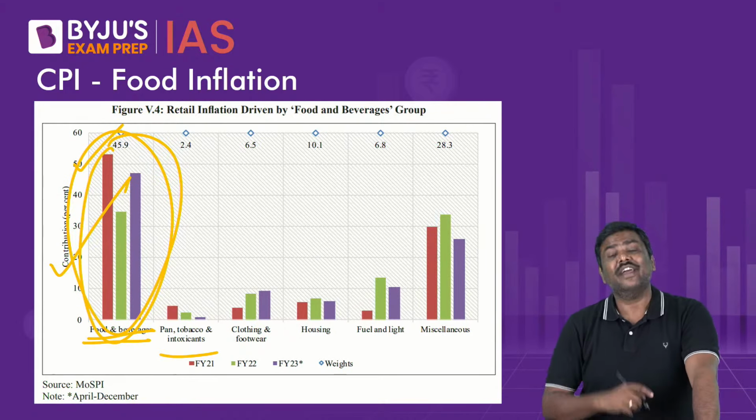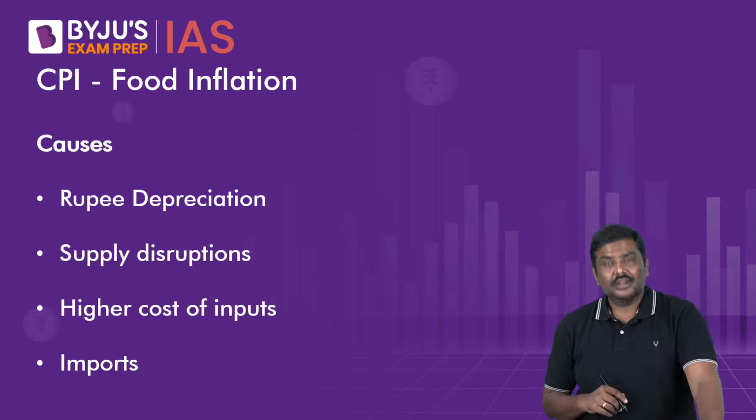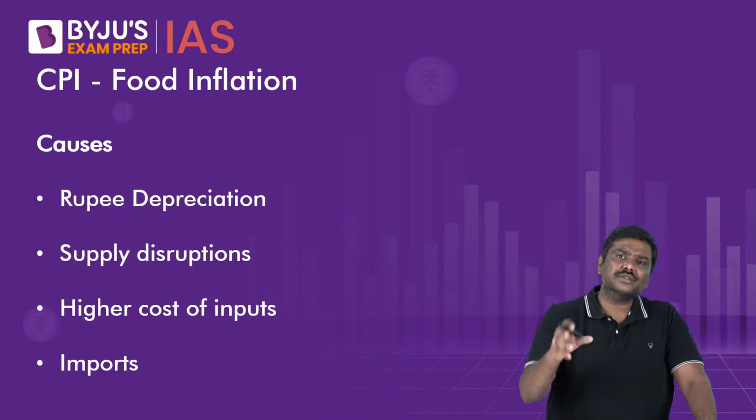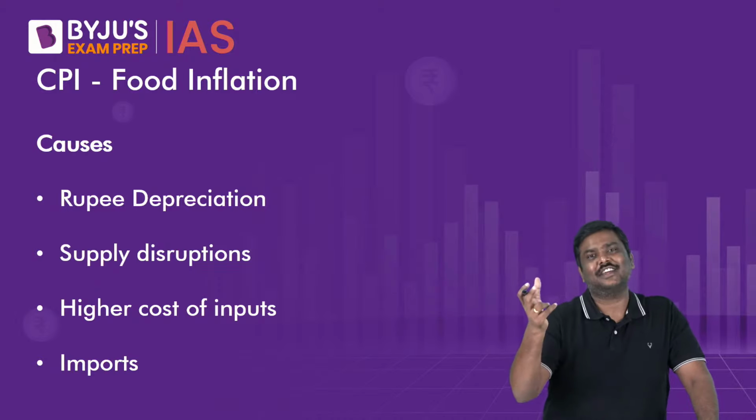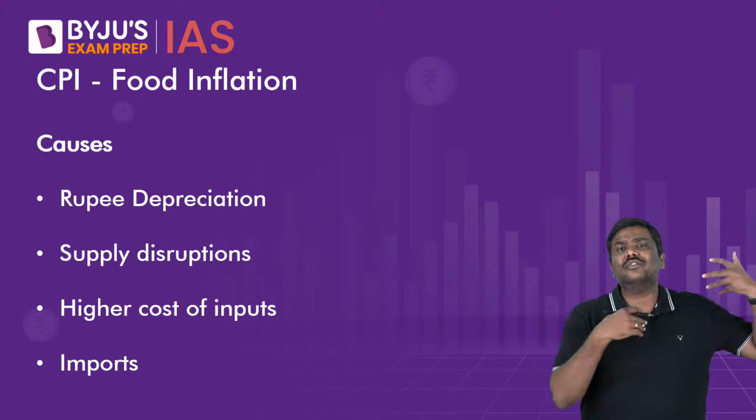It has remained very high in the financial year 21-22 as well as the current financial year, that is 23. Now what are the causes? Same factors. Talk in the context of, let's say, food articles here. For example, rupee depreciation will contribute to the higher cost of imports.